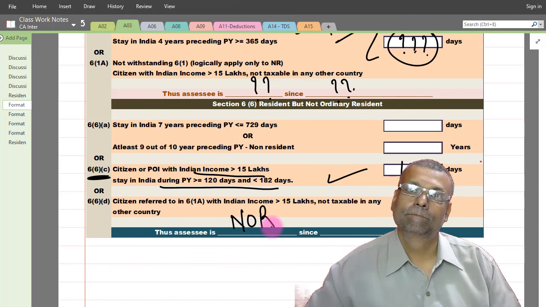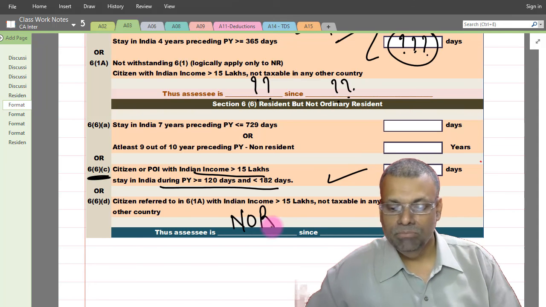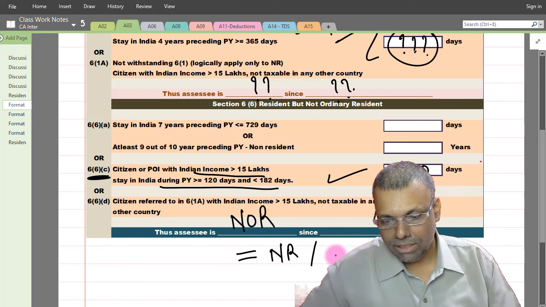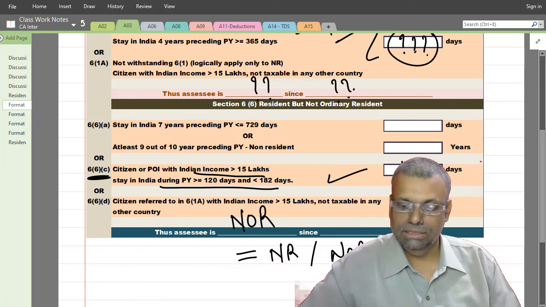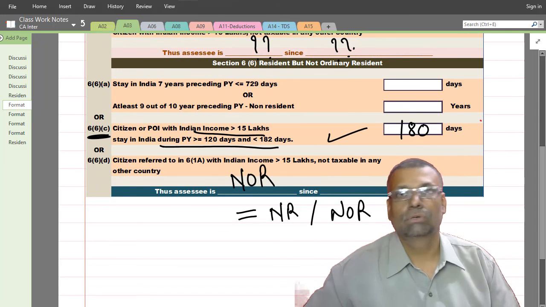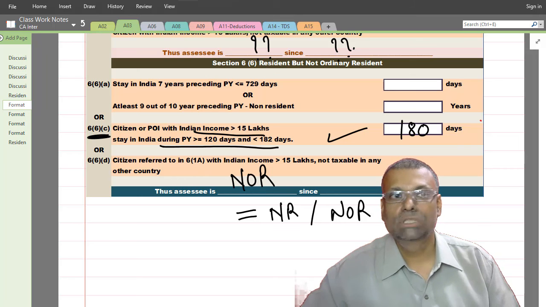Mamma mia. Put differently, one thing is sure that in the given question, the assessee is either non-resident or not ordinarily resident. Either of these two statuses is there. That is for sure. But the question is incomplete.